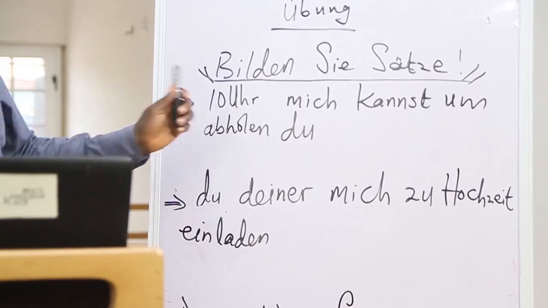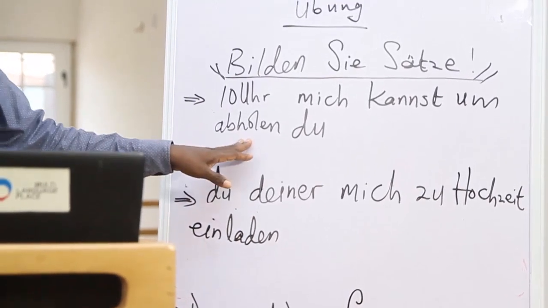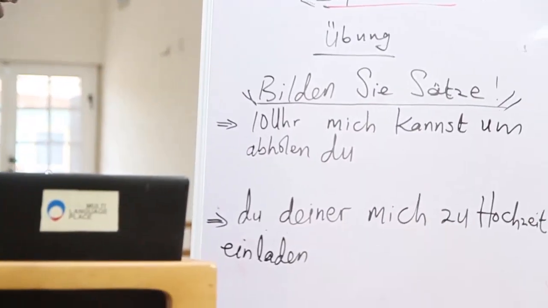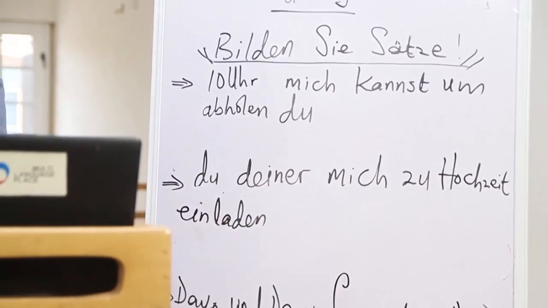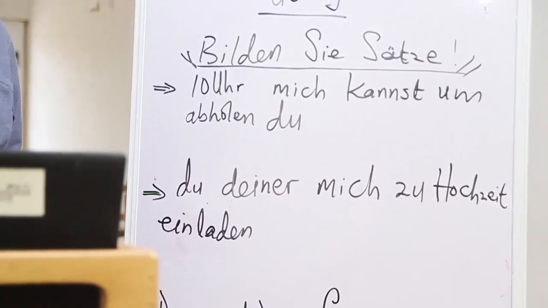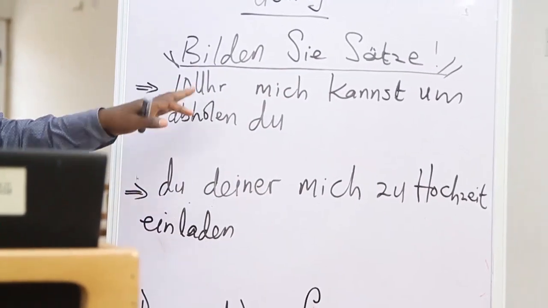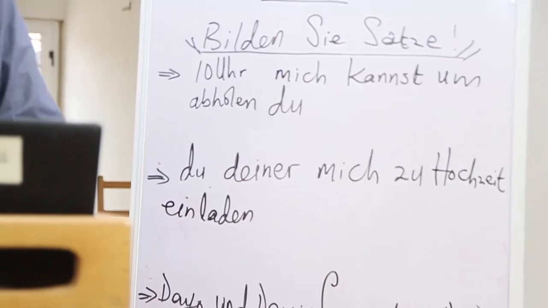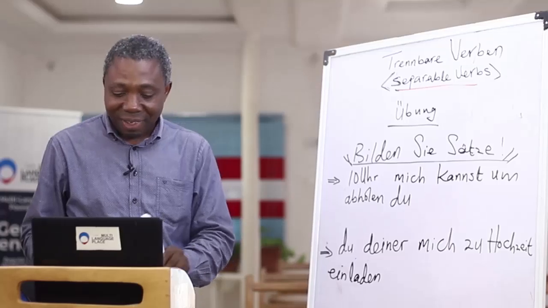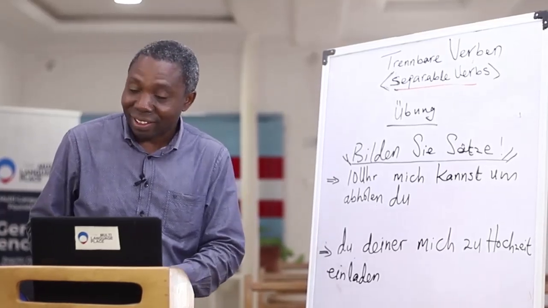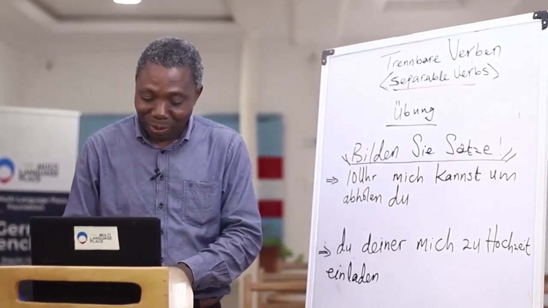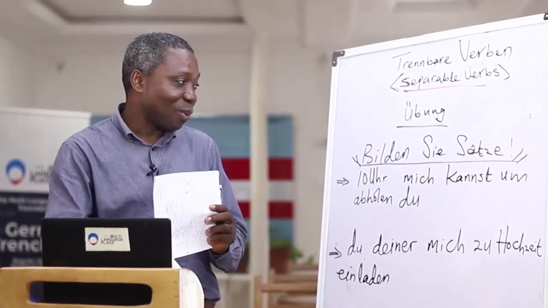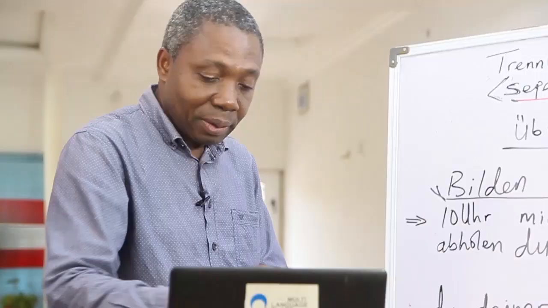So the first one, the verb here is actually abholen, to pick up, abholen. And then, if we are going to arrange this one, just look at it. Remember, personal pronoun, remember, modal verb, we have it here, and remember the time and all that. So let's see how good we can do this. So I want you to do it in your notes, and then we'll now do it together. And then you will now score yourself. I want to be sure if we really understand what we have done so far. Okay, so let's go on.